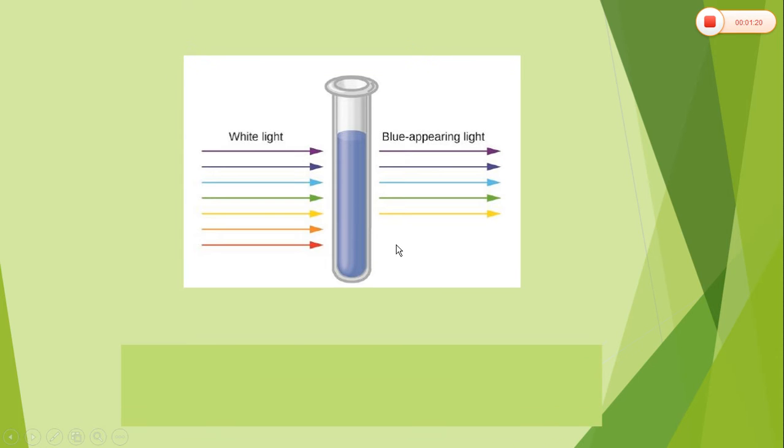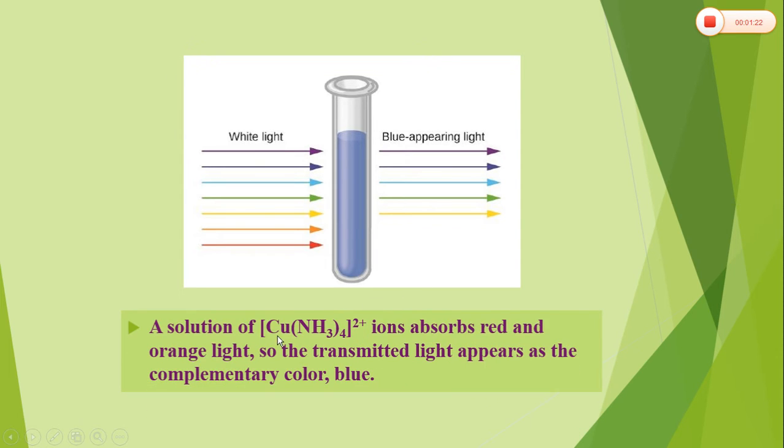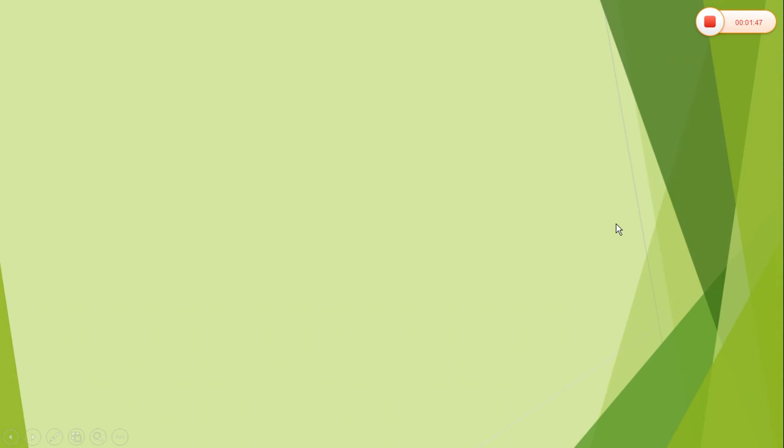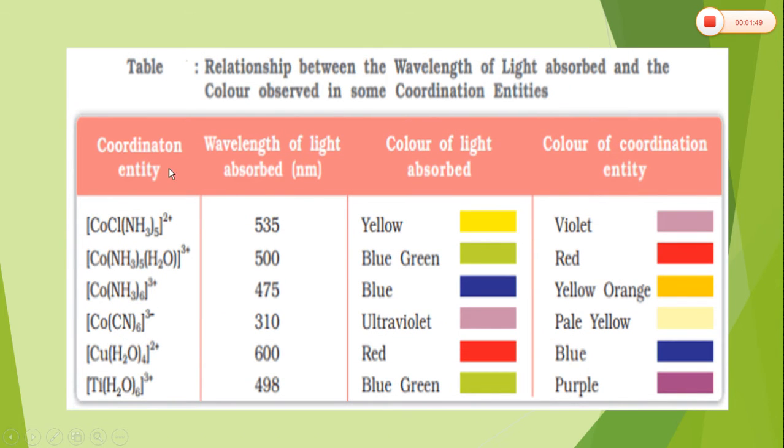For example, in this case, this is a solution of the complex Cu(NH3)2 plus. When the white light is falling on this solution, red and orange light is absorbed by the solution and the rest of the light is transmitted out, and they mix together giving the complementary color, that is blue color. So, this is a table which shows the relationship between the wavelength of light absorbed and the color observed in some of the coordination entities.